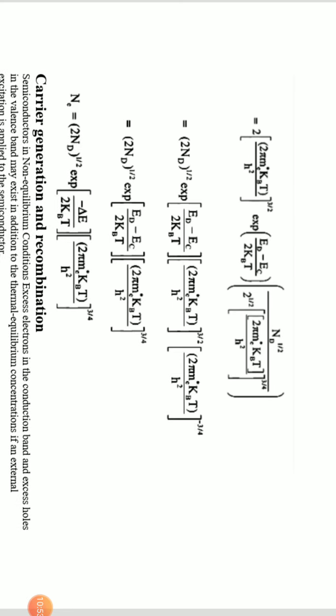Now let us take all the things to one line. We get (2d)^(1/2) exp((Ed − Ec)/2kT) × (2πm*kT/h²)^(3/2) × (2πm*kT/h²)^(−3/4). This becomes (2Nd)^(1/2) exp((Ed − Ec)/2kT) × (2πm*kT/h²)^(3/2).